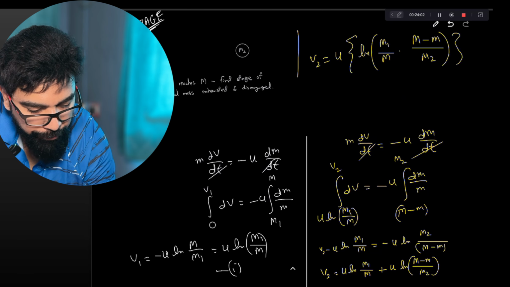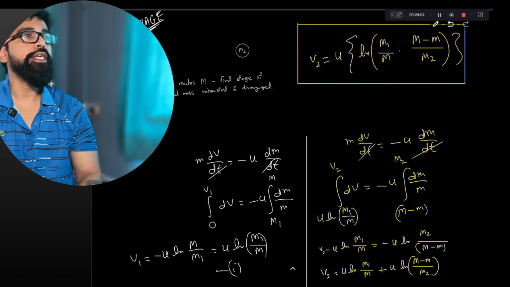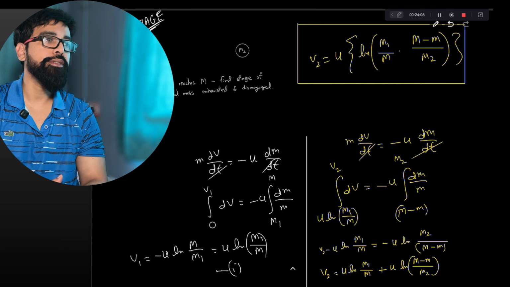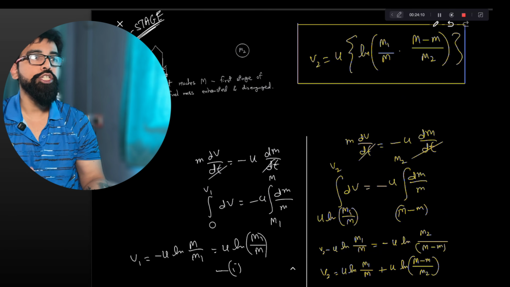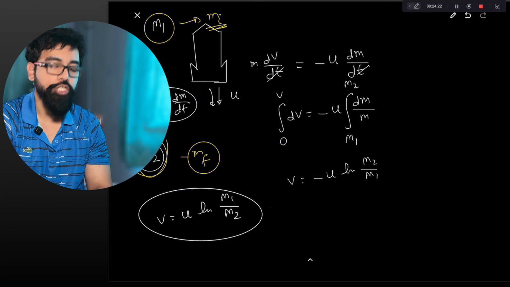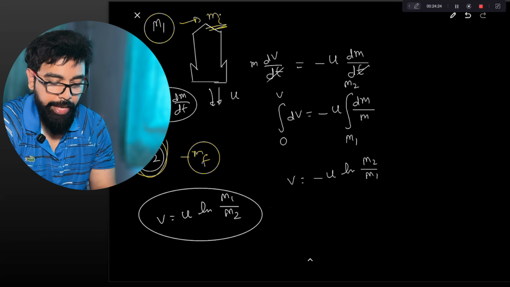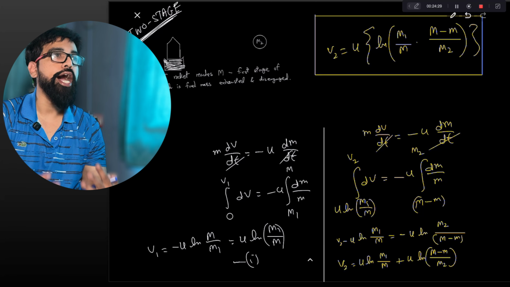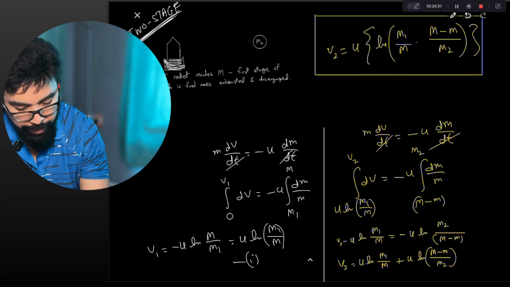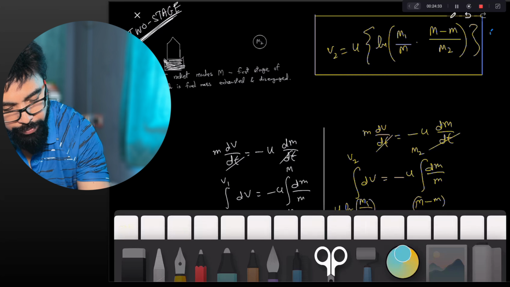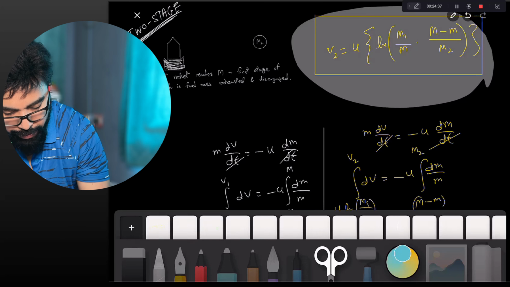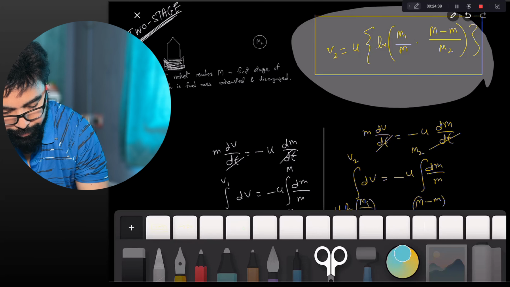So this is the velocity at the end of stage 2 for the two-stage rocket. Which velocity do you think is more? This is the velocity of stage 1 and this is the velocity of stage 2. Which one is higher in magnitude? To do that, I'll just cut this equation so that we can compare this side by side.